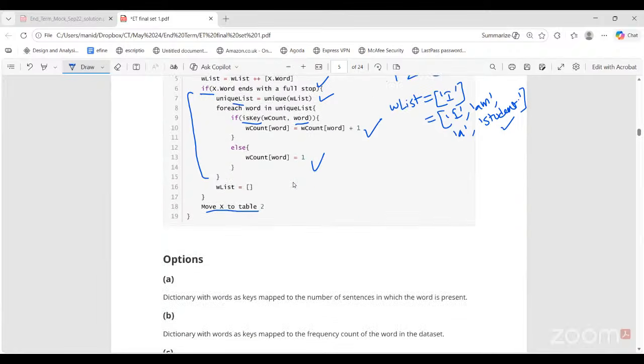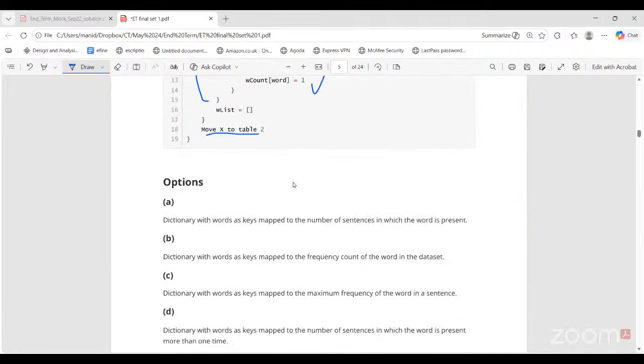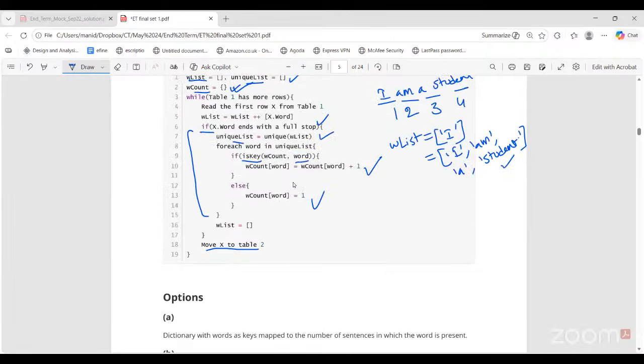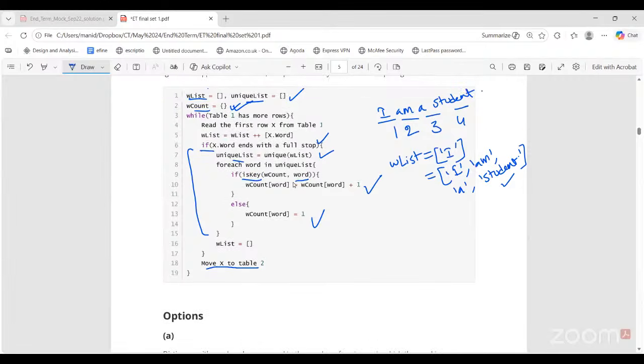So which option is correct here? What is W count representing? Look at this, option A, I guess. Look at this also.